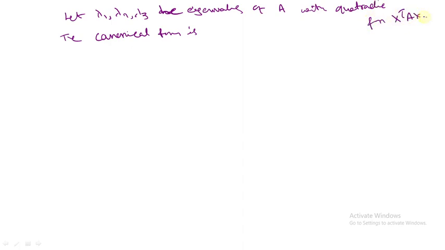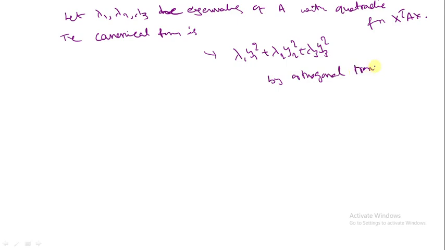The canonical form we get is lambda 1 y1 square plus lambda 2 y2 square plus lambda 3 y3 square by orthogonal transformation, x equal to Qy.